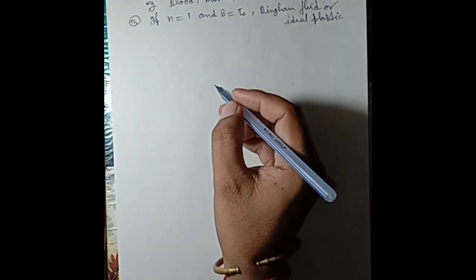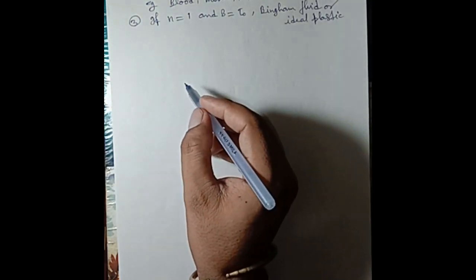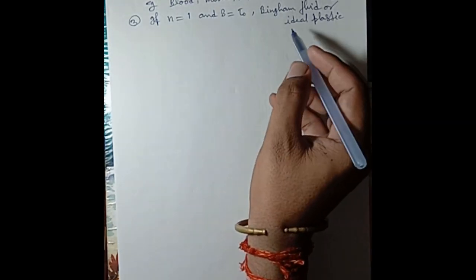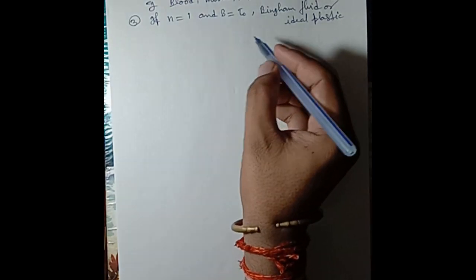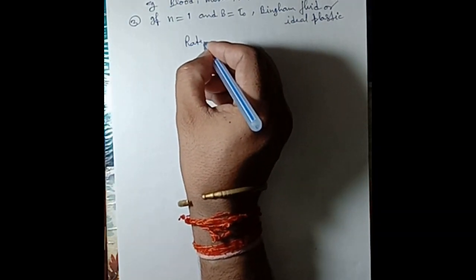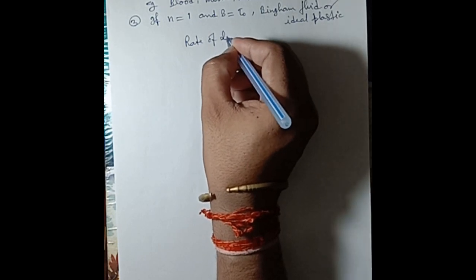An ideal plastic fluid has a definite yield stress and a constant linear relation between the shear stress developed and the rate of deformation.